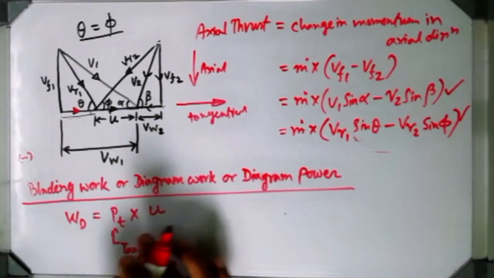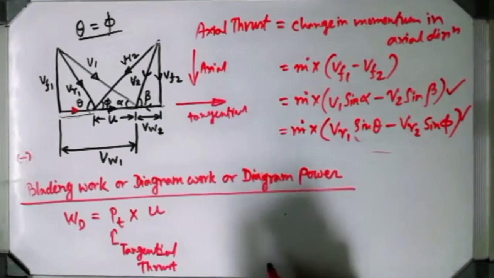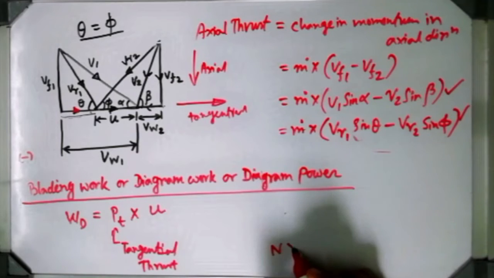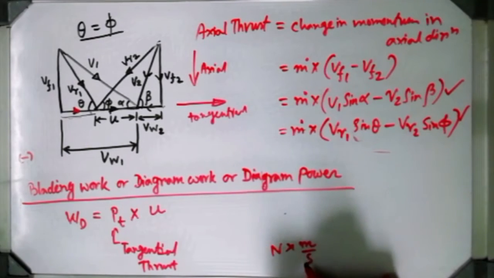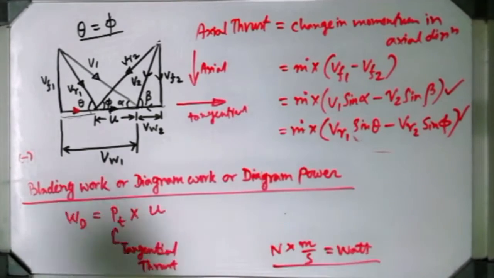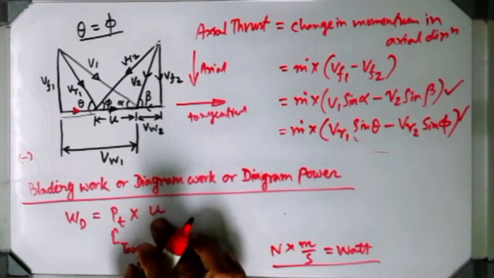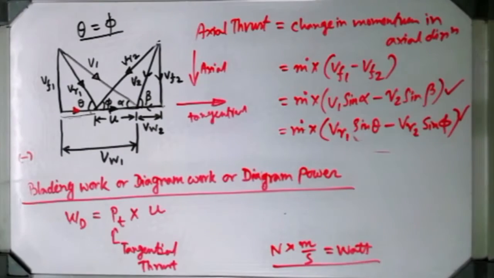So force multiplied with velocity gives you power, because force comes in Newton and velocity comes in meter per second. So Newton meter per second will give you what? Nothing else. Childhood concept. So which velocity am I taking here? Blade velocity, because I am considering the blading work.